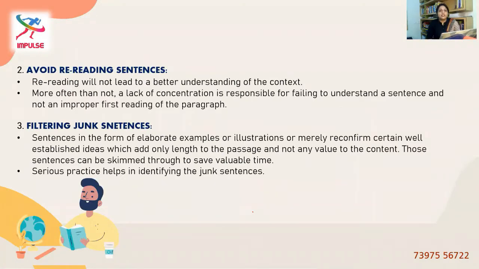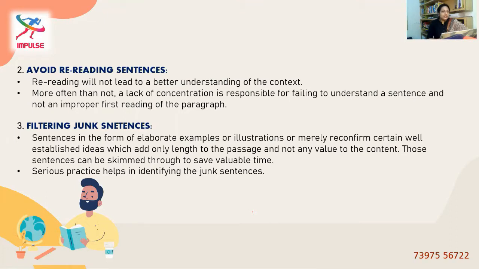Second, avoid rereading sentences. When you read once with concentration, you need not go for it a second time. And when you summarize and write a topic sentence above each paragraph, you can easily locate the answer. So rereading sentences will not occur when you are doing everything with concentration. Let's just read it out. Rereading will not lead to a better understanding of the context. If you think rereading will give a better picture, no, that doesn't serve the purpose at all. More often than not, a lack of concentration is responsible for failing to understand a sentence. So if you go for rereading, it means you failed to read the first time with concentration. Let's avoid that. Let's be very sure that I'm going to read this passage with concentration and go for it.